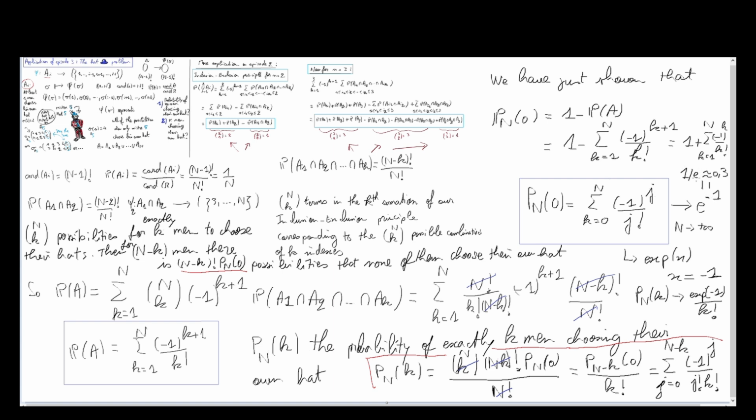And so this is like saying when you have a very big number of men who don't seem to find their hat, the chance for all of those men, for none of them to choose their own hat, the probability of this event occurring is approximately 0.3, so approximately 30%. It's 1 over exponential, so it's more than 30%.